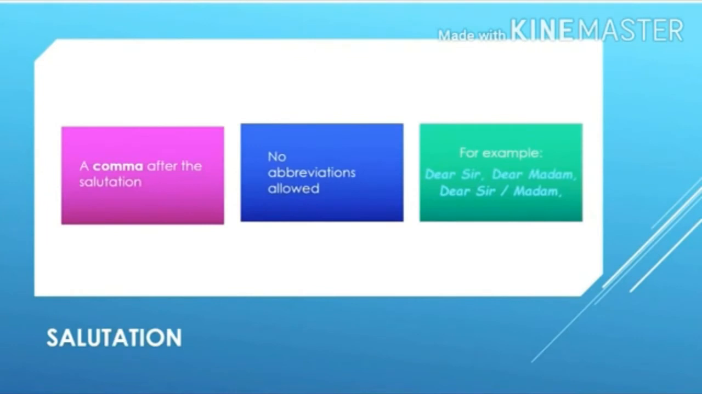Next, as we come to the salutation, it is the same as that of a formal letter. You will use Dear Sir or Dear Madam in case you know the gender of the recipient. If you do not, however, know the gender, you will write Dear Sir/Madam. The punctuation after this is a comma, which must not be ignored. Also, using an abbreviation like ma'am in place of madam is not accepted here.